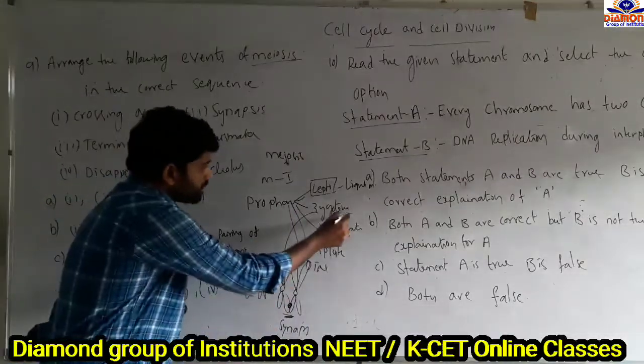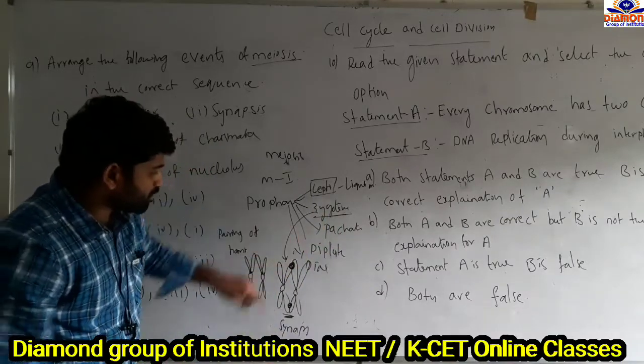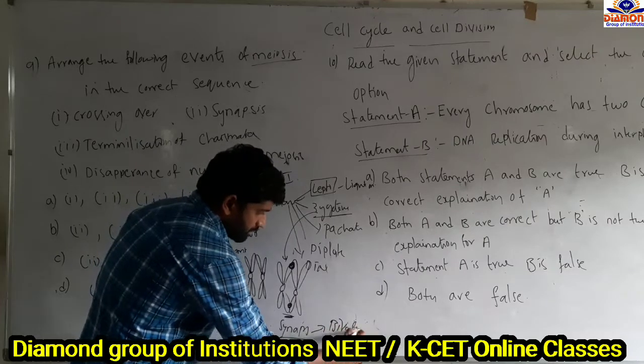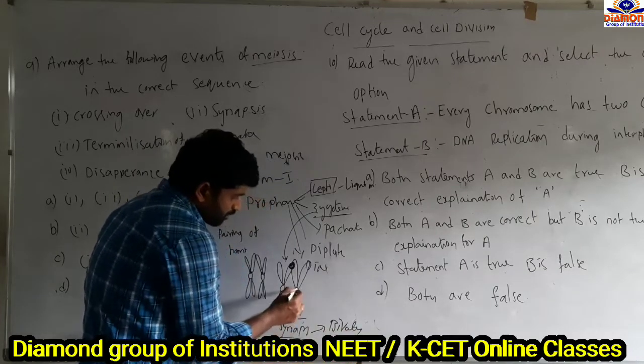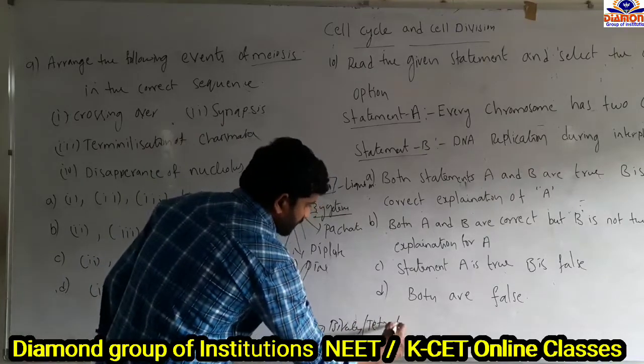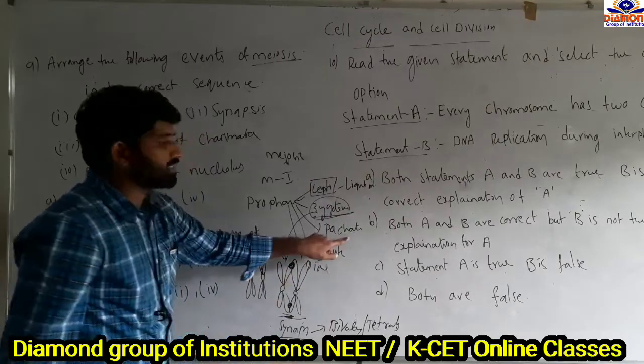Now in the zygotene, what happens? They form a pairing of homologous chromosomes, which is called synapsis, and they form a bivalent. These two chromosomes are called a bivalent, or they are also called a tetrad. Tetrad formation occurs in the zygotene stage. And the next stage is the pachytene stage.